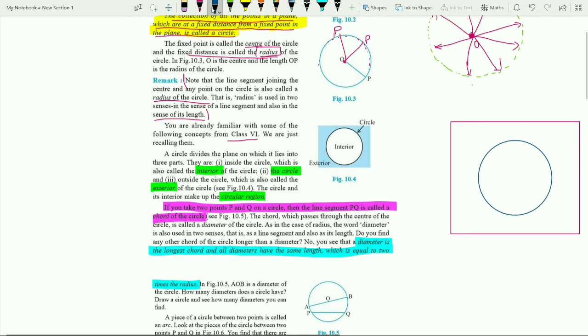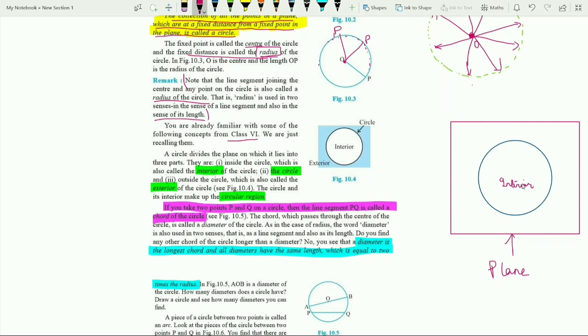The circle divides the plane into three parts. The interior is inside the circle, and this is the boundary. This will be the interior, meaning inside the circle.